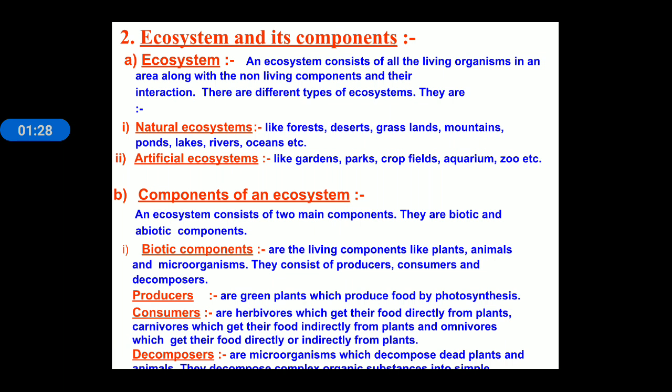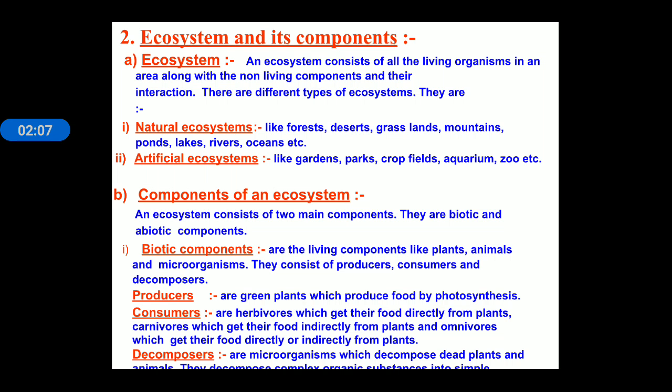Now, ecosystem and its components. Ecosystem consists of all living organisms in an area with the non-living components and their interaction. It means when there is interaction between living and non-living components, it leads to the formation of an ecosystem. For example, plants take carbon dioxide from the environment. Carbon dioxide is a non-living component, air is a non-living component. Plants take water and sunlight for photosynthesis. So these are examples by which we can relate to an ecosystem.